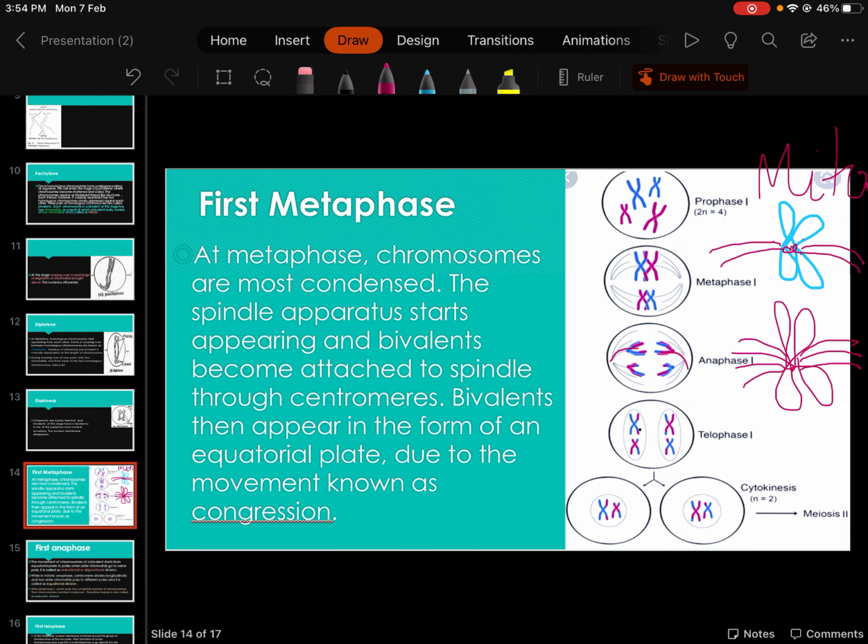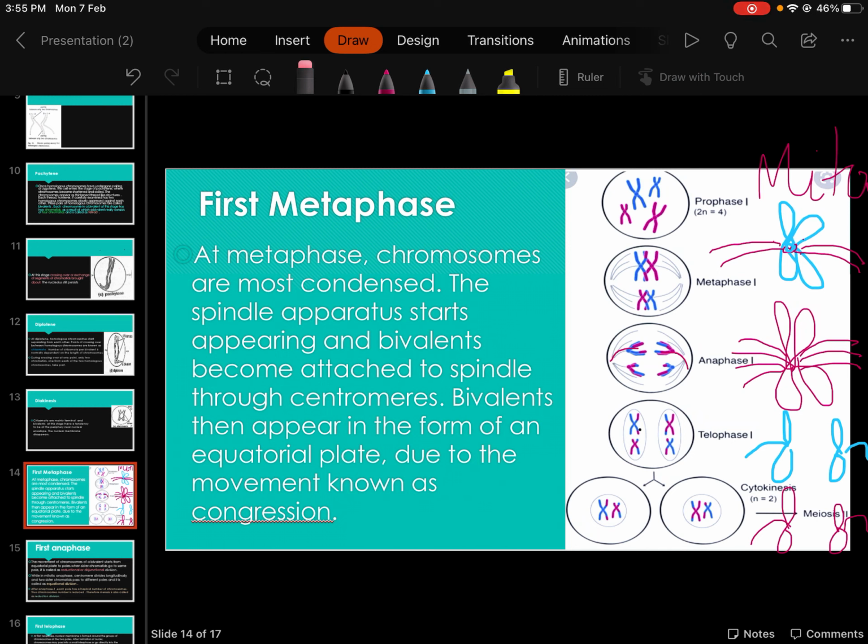When the centromere splits, one chromatid will go to one cell and one chromatid will go to the other cell. In the pink one also, one will go to one cell and the other will go to the other cell. This happens in mitosis. This is a very important point. You should be clear about this, like crystal clear water.